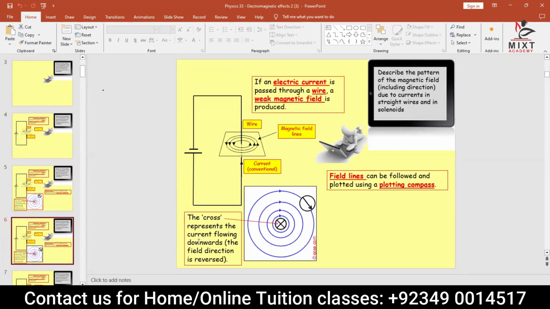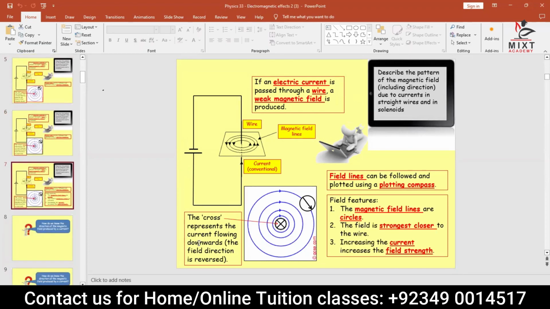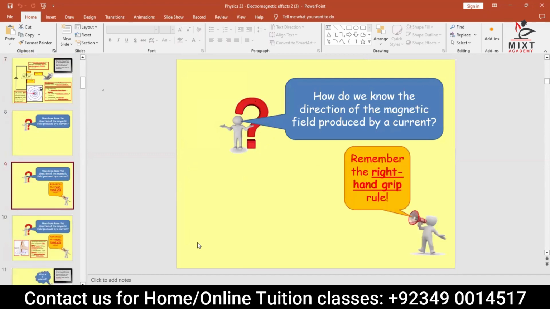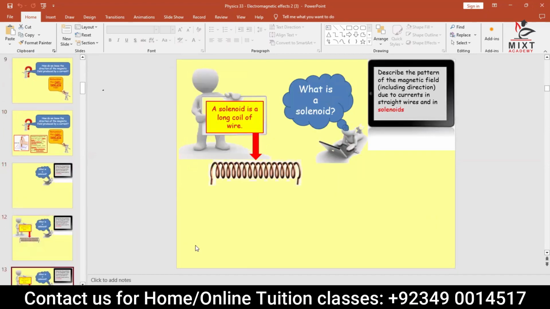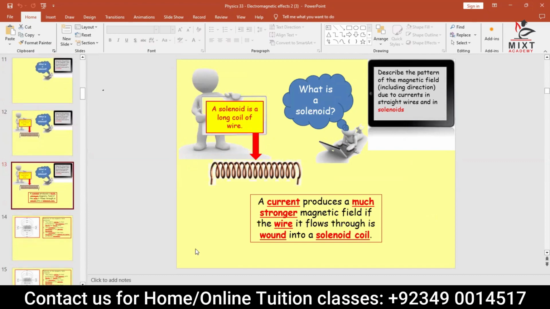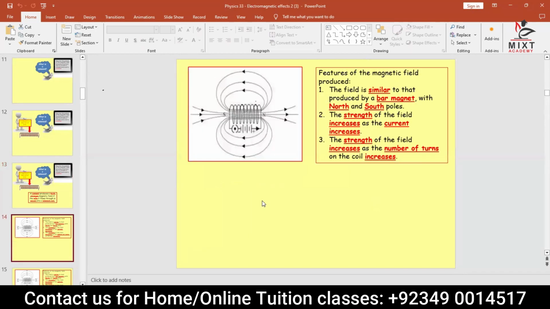This is going inward, current into the page. Now this is the solenoid; we have already talked about this. If you increase the current or the number of turns, we have seen that the magnetic field will increase. This is the diagram I want you to understand.